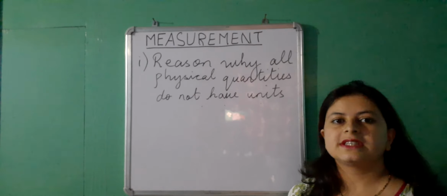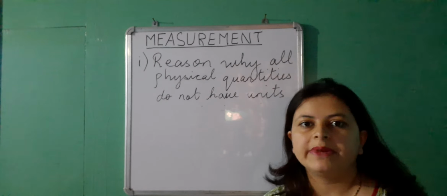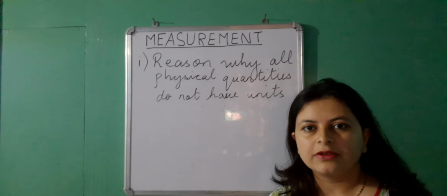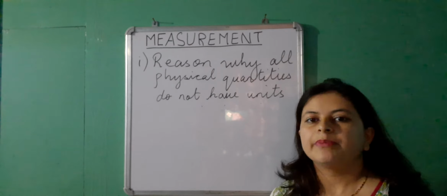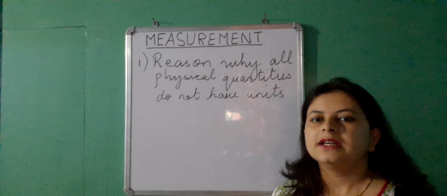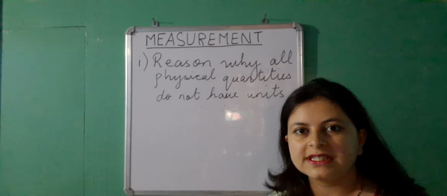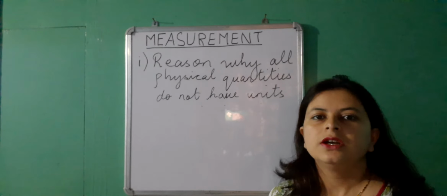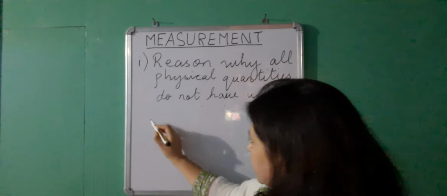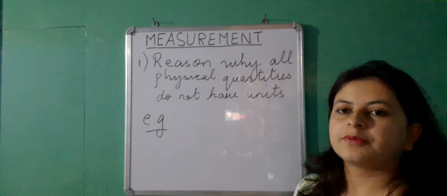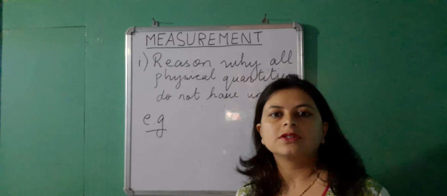All right, now a physical quantity is something which can be measured. After measurement you need to note down the numerical value as well as the unit, but a unit is not present for all the physical quantities which we are going to measure. For example, suppose we are talking about a machine.